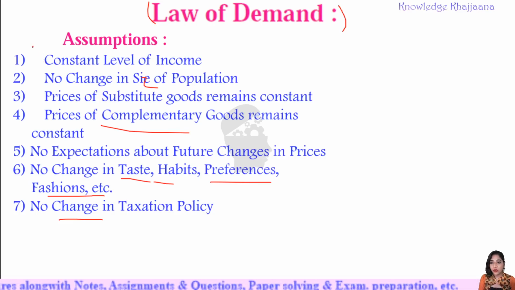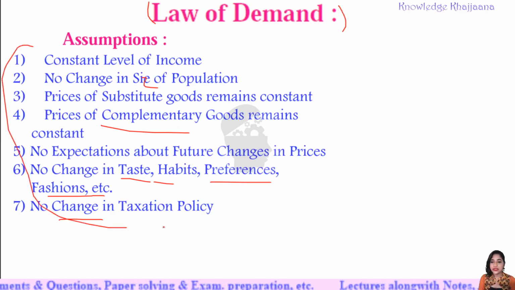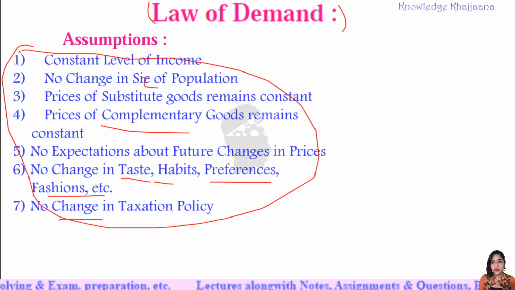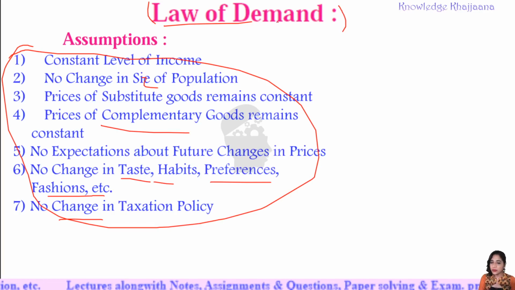Okay, if all these variables, actually these are variables. Why? Because they vary, because they change. See, all of these factors can change. That's why those are called variables. But if you want to prove the law of demand, what we are assuming is that these factors are not changing. These factors are remaining constant. The law of demand can be proved only if these variable factors are remaining constant. So this is the base of the concept which we are going to learn now.